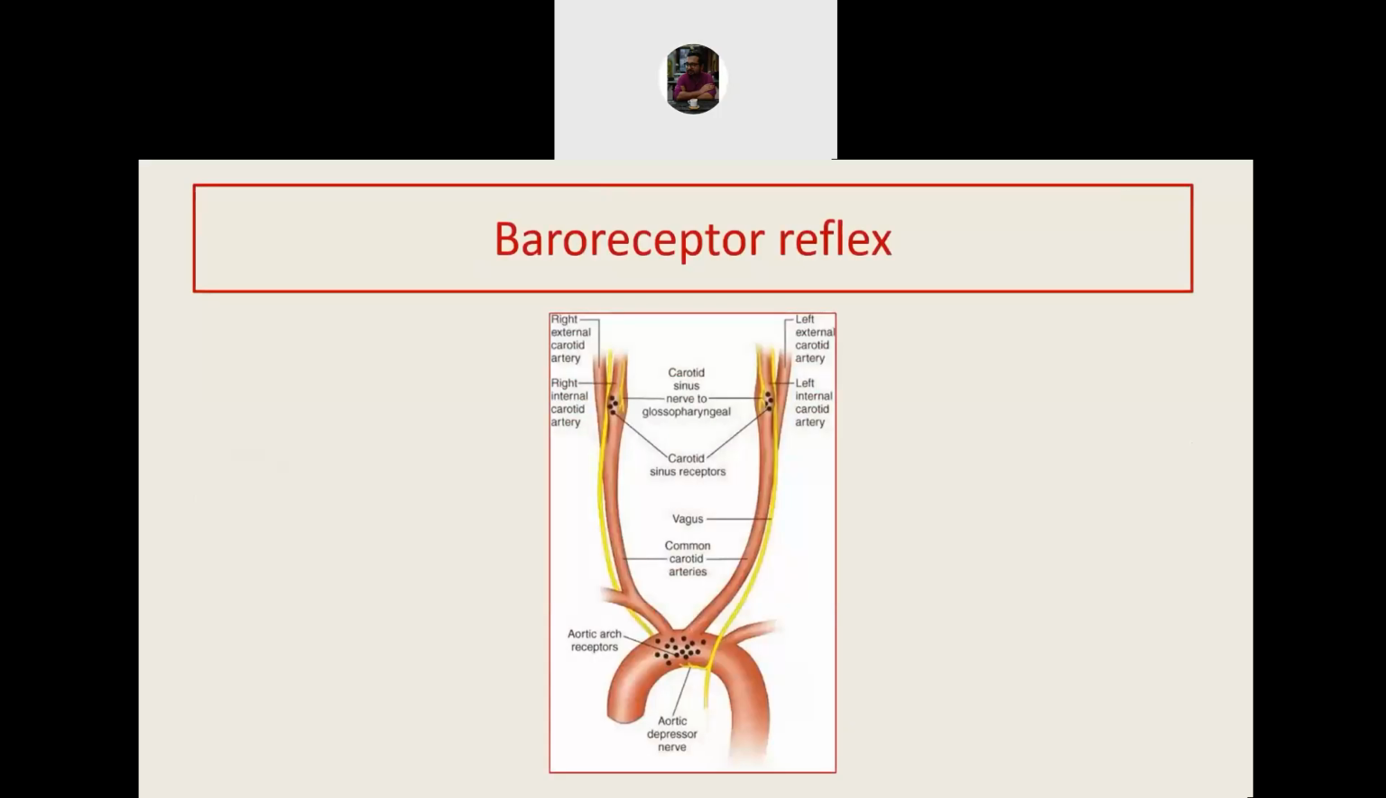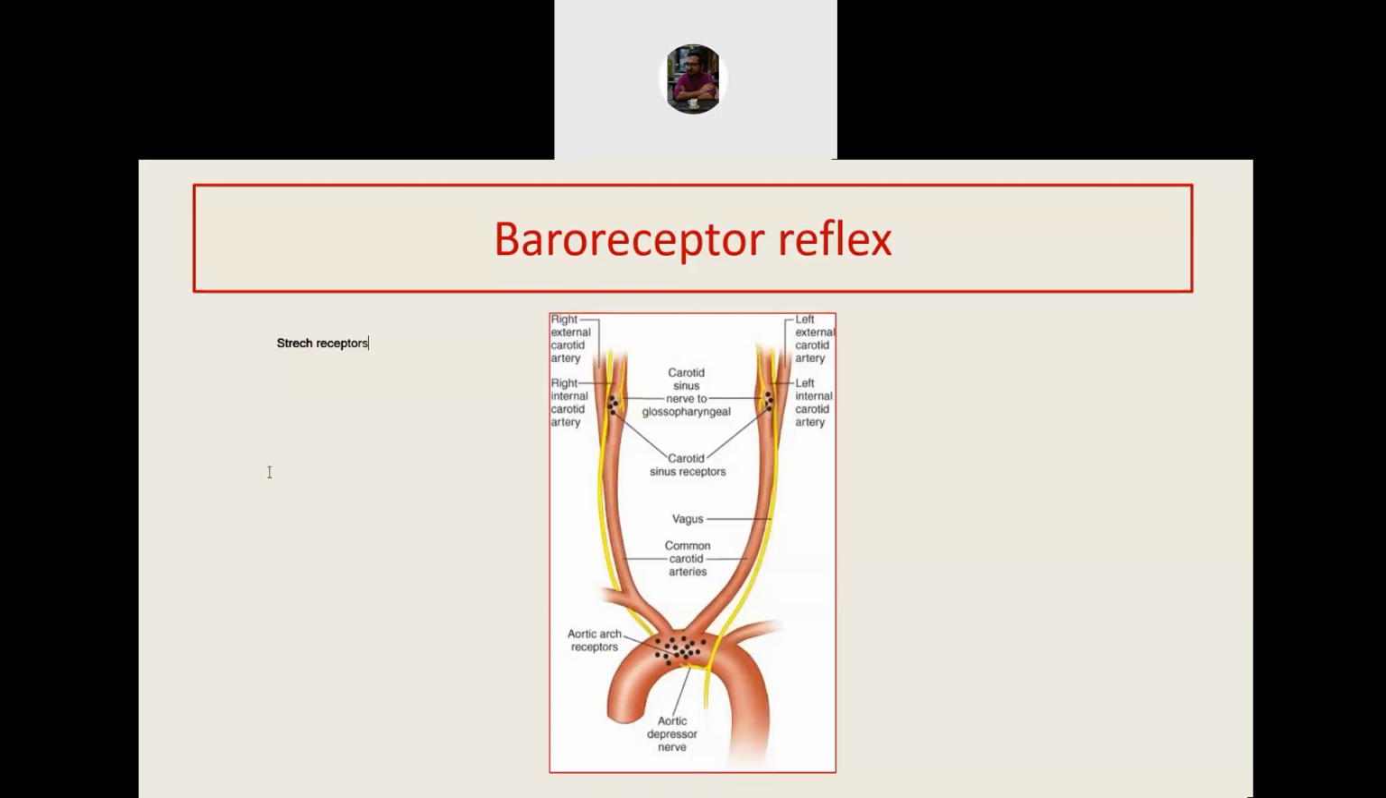So we'll first come to the baroreceptor reflex. What are baroreceptors? Baroreceptors are essentially stretch receptors. They respond to stretching of the wall of the blood vessel. So when the blood pressure increases, the lateral pressure increases, so the wall of the blood vessel is stretched. That stretch is felt by the cells in these baroreceptors and they generate action potential.